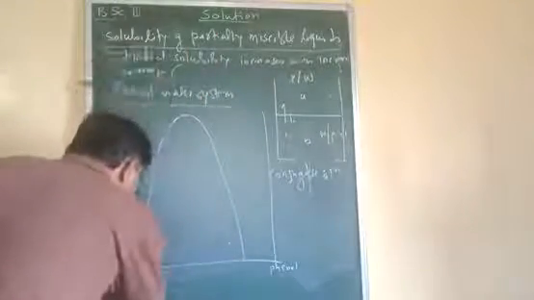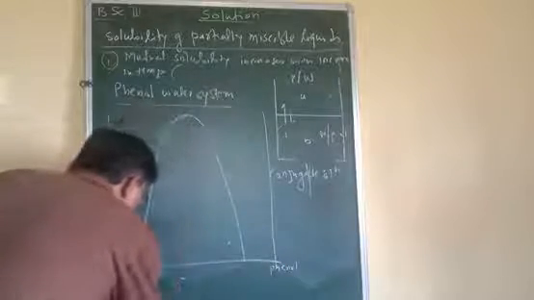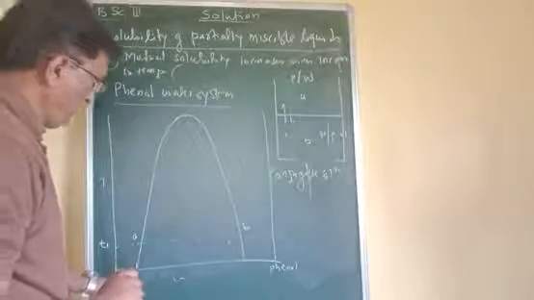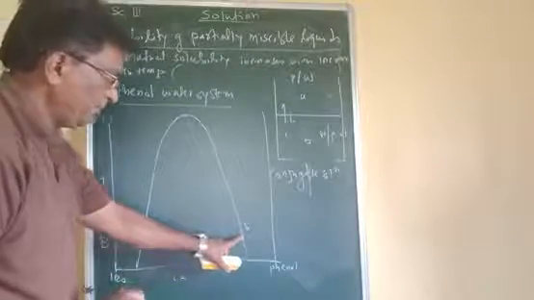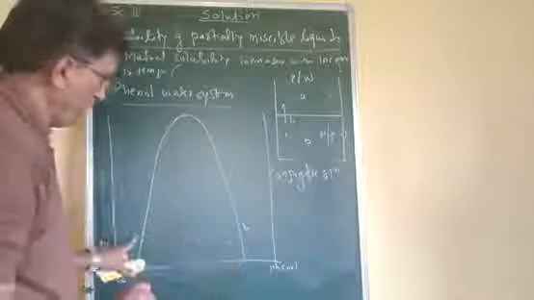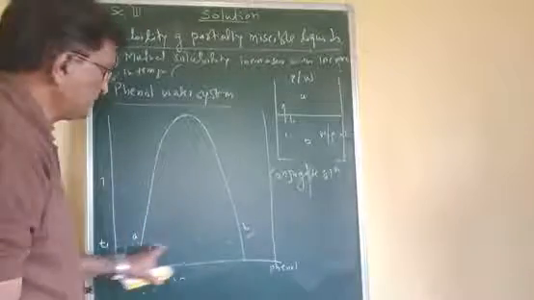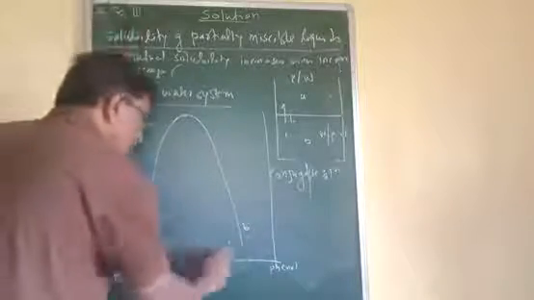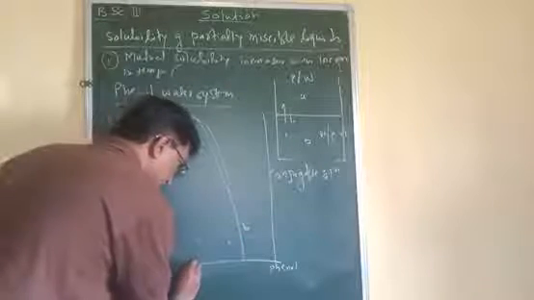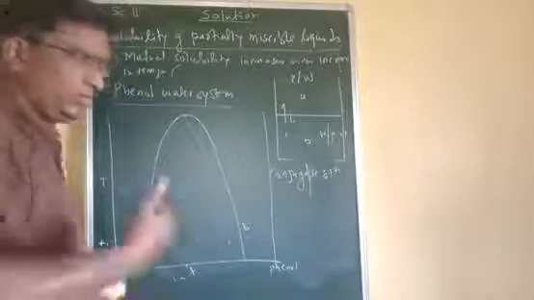Now at this particular temperature, this is the tie line. B represents the composition of water in phenol, and A represents the composition of phenol in water. If you consider any composition inside this parabolic curve, suppose X, then at this temperature two layers are obtained.